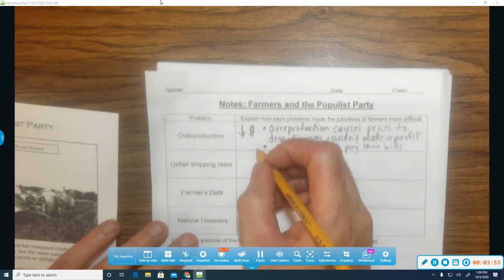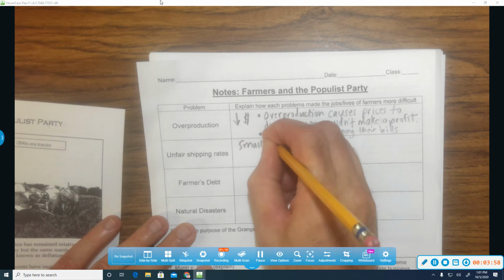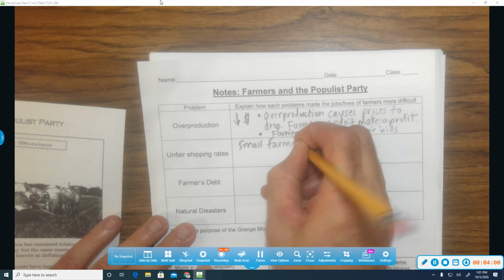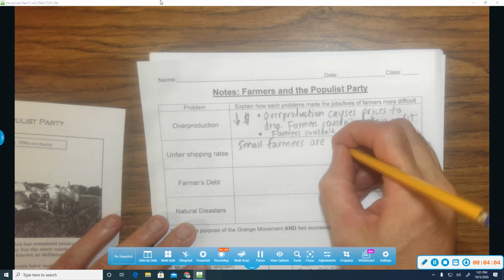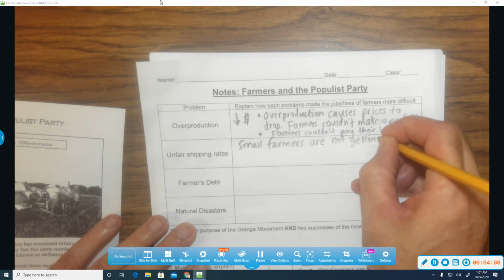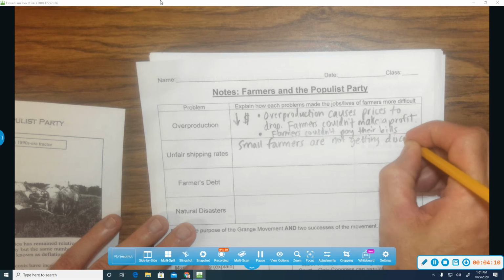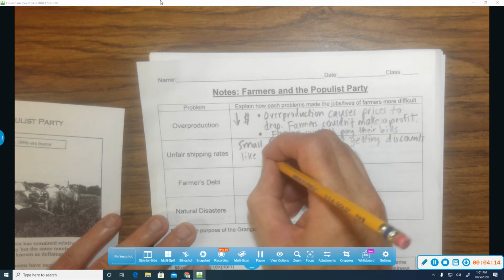So, unfair shipping prices. Small farmers are not getting discounts like the large farmers.